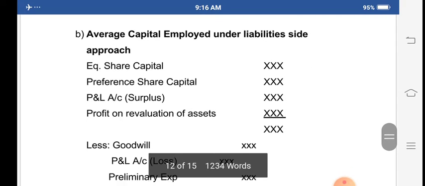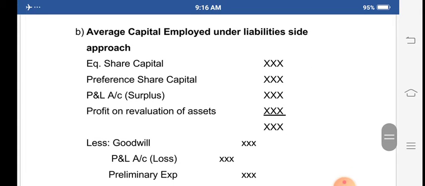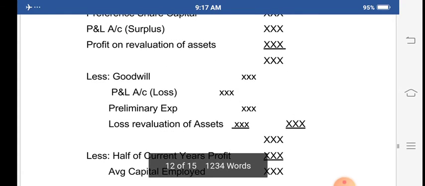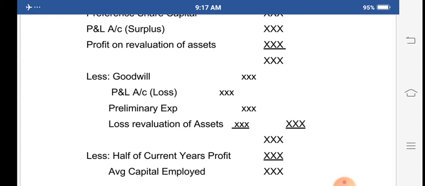Next, average capital employed under the liability side approach. Here you take the equity share capital, preference share capital, profit and loss account surplus, and profit on revaluation of assets. From that we have to minus the goodwill, profit and loss, preliminary expenses, loss on revaluation of assets. If it is a profit we take it first, and a loss we subtract. This total you have to minus.